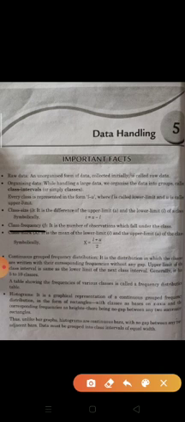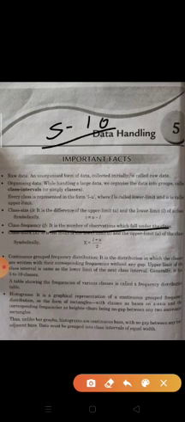Next is class frequency. It is the number of observations which fall under the class. So frequency means the number of observations, how many numbers in the class. Suppose 5 to 10. So how many numbers are in 5 to 10? The class size is 5, because 10 minus 5 is equal to 5. And how many numbers lie between 5 to 10? That is the class frequency, and this is the class size.